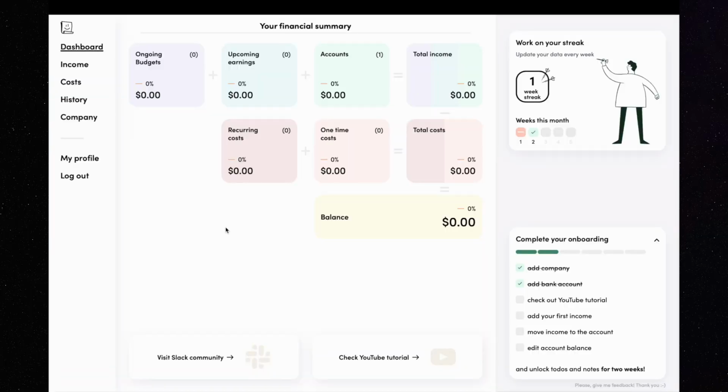We start here in the dashboard view. As you can see, this is your financial summary. The actual data gets automatically updated whenever you update your income or costs.